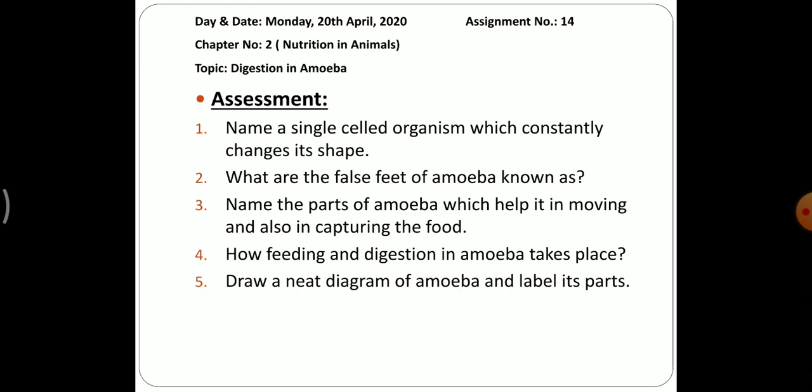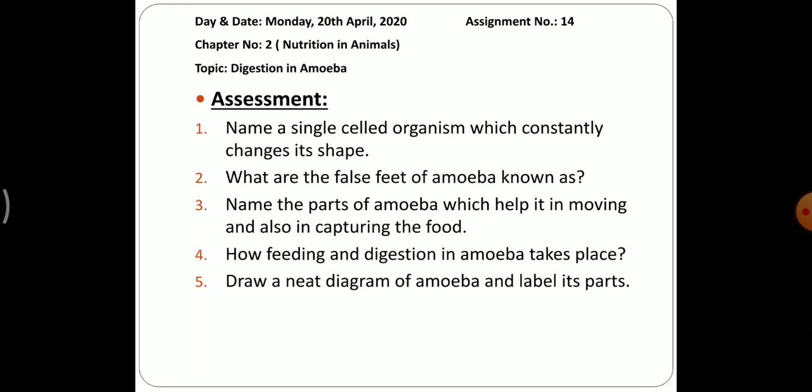So today we have studied how digestion takes place in amoeba, about their parts, how it looks and how the digestion takes place. So I will ask some questions related to the topic that we have studied today and we will see whether you will be able to give answers or not. Like, first question is, name a single-celled organism which constantly changes its shape. What are the false feet of amoeba known as? Name the parts of amoeba which help it in moving and also in capturing the food. How do feeding and digestion in amoeba take place?